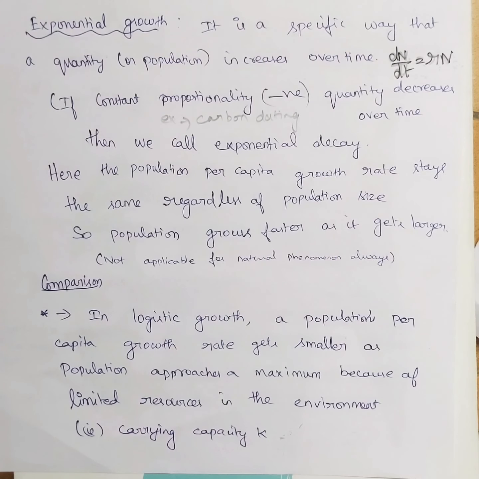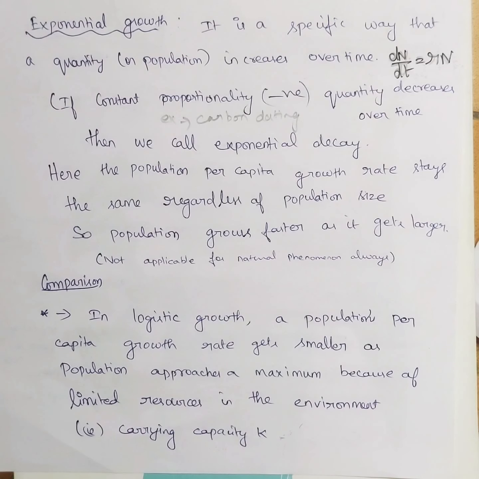First, let's see the basic exponential growth model. It's a specific way that a quantity or population increases over time. If I express this mathematically, I end up getting a differential equation, that is dN by dt is equal to r into N, where N is the population and r is the growth rate. That is, the rate of change in the population with respect to t is equal to r times N. I'm saying that it's proportional to itself.